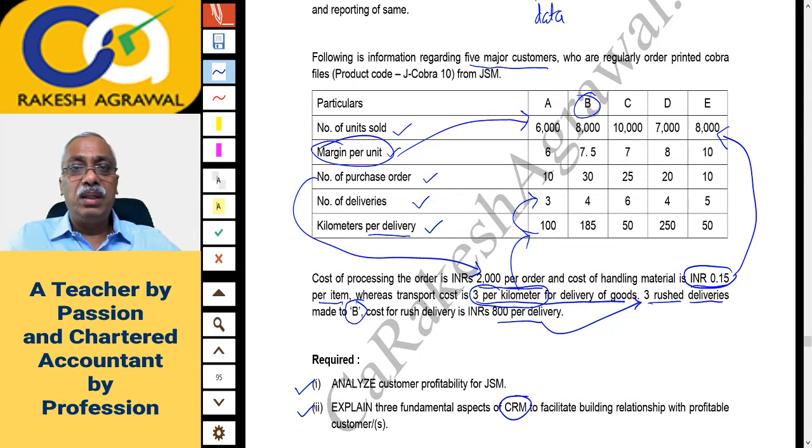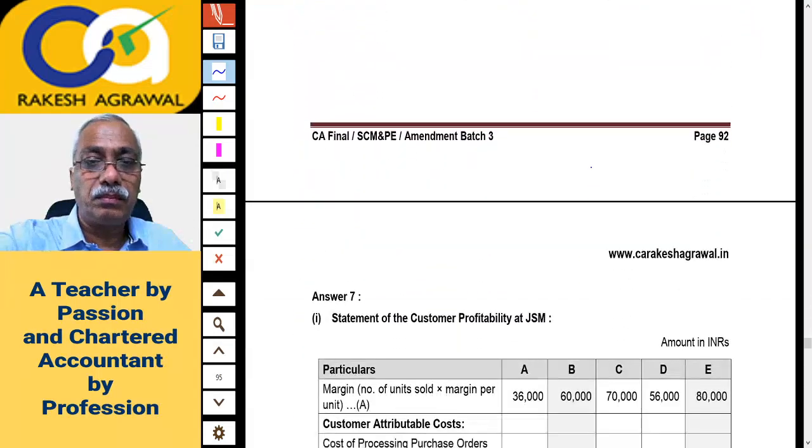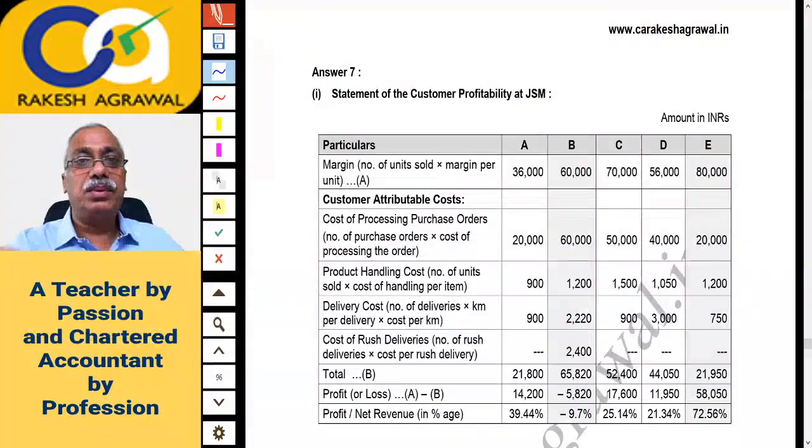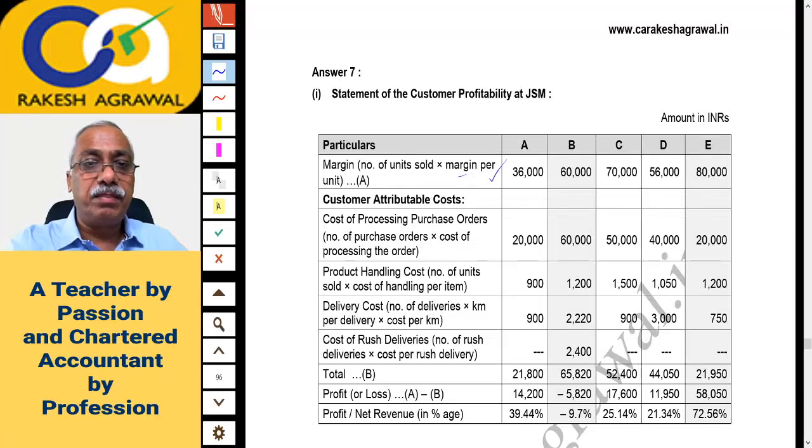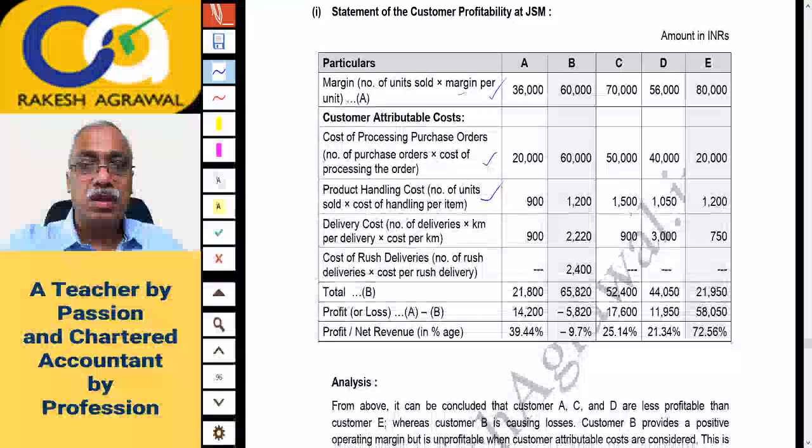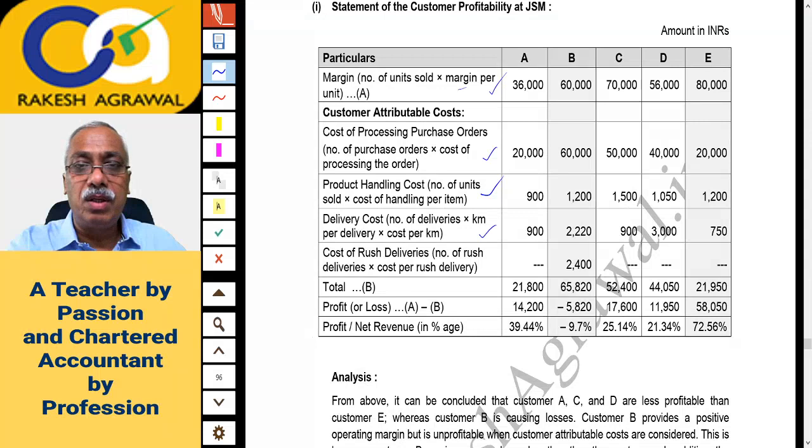At the most you can calculate the profit percentage, but how you will calculate profit percentage? Sales price is not given. Otherwise we would have calculated profit percentage of sales. Let us see what institute has done. Okay, so this is margin, number of units sold into margin per unit, that is okay. Then this cost of processing orders, product handling cost, right, and delivery cost, cost of rush delivery. This total cost B is deducted from A, that is margin. I think B customer is making a loss.